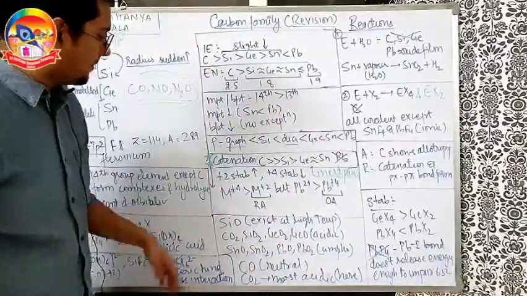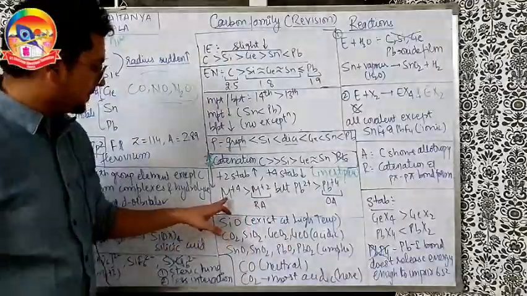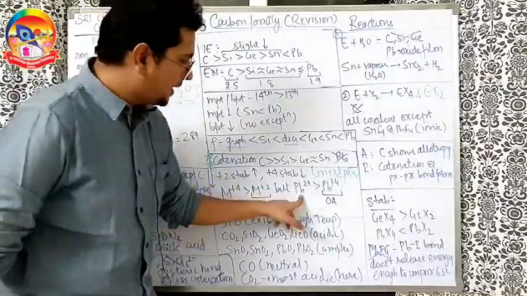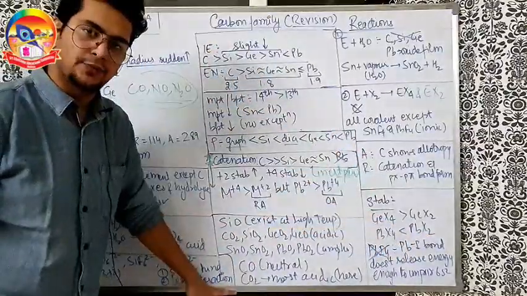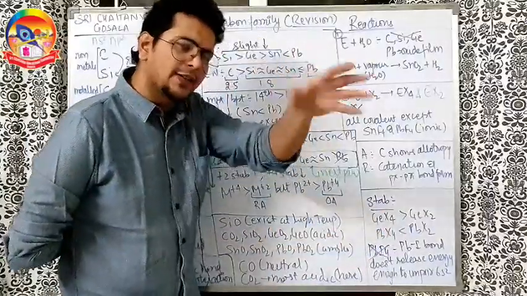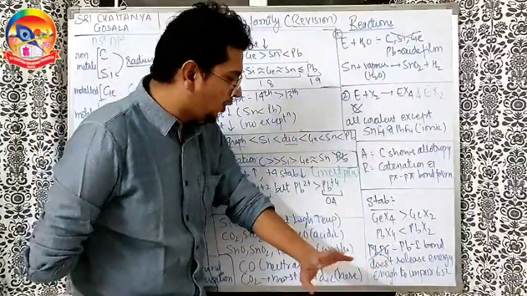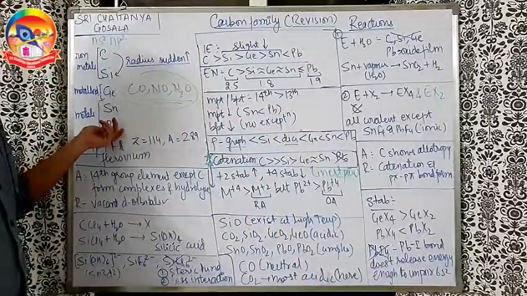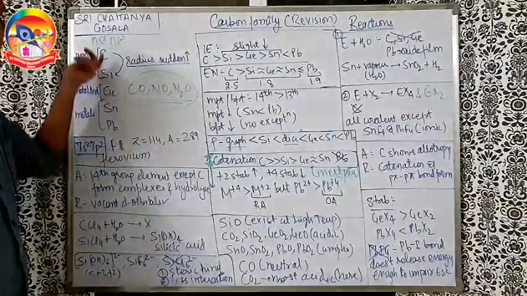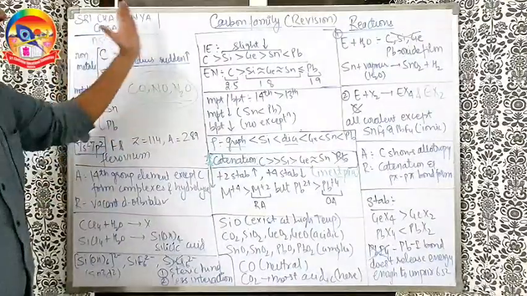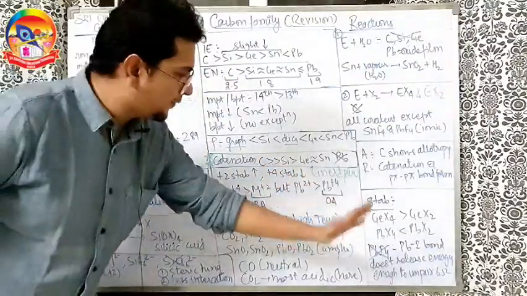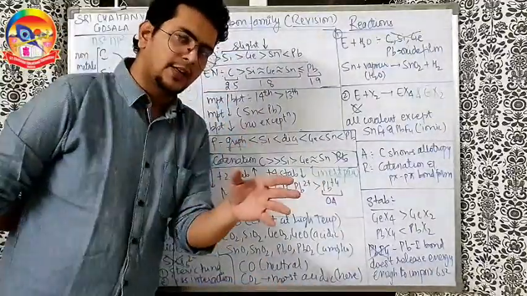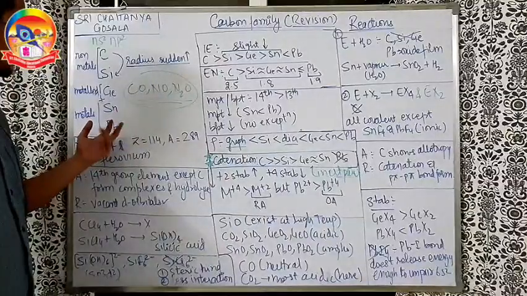Going ahead, stability. If we compare using this logic, for germanium, +4 is more stable than +2, so GeX4 is more stable than GeX2, and for lead, PbX2 is more stable than PbX4. In fact, PbI4 does not even exist. Why? Because the Pb-I bond does not release enough energy to unpair the 6s2 electrons of lead. This is the inert pair effect only. Because the 6s2 electrons will not get unpaired, they cannot be involved in bonding. That's why PbI4 is not formed, and PbI2 is formed.